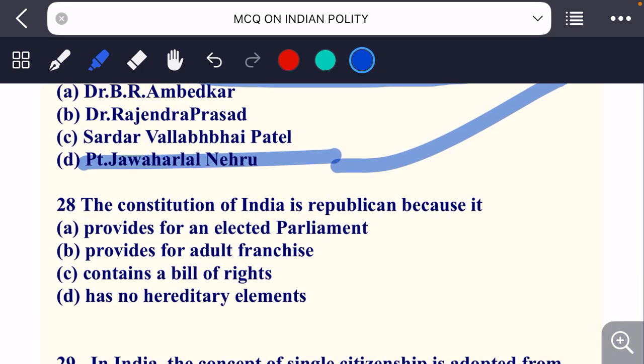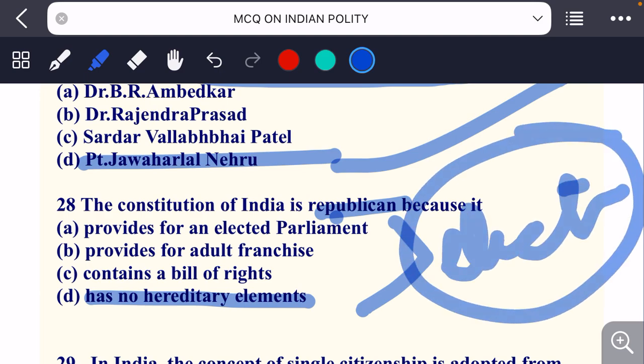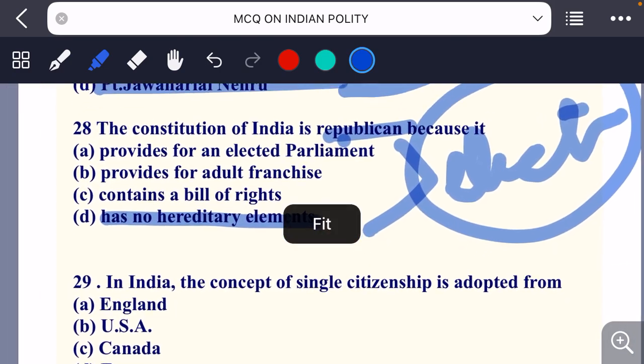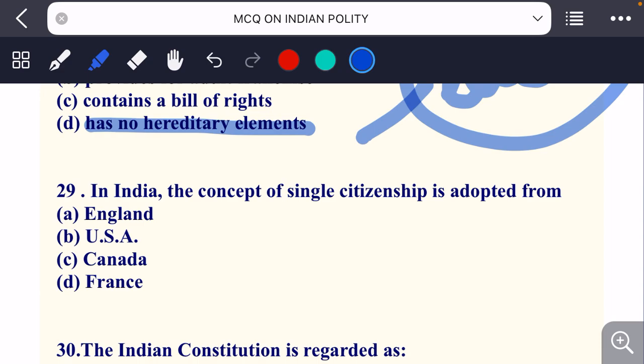The Constitution of India is republican because it provides an elected parliament, provides for adult franchise, contains a bill of rights, has no hereditary elements. So the Constitution of India is republican because it has no hereditary elements. So we see there are elections after 5 years and we choose our ruler, we choose PM, we choose our representatives and we make them rule to shape our country.